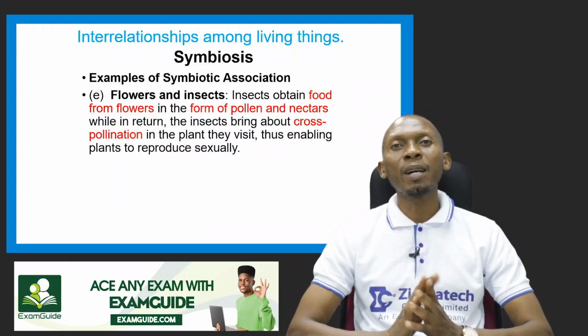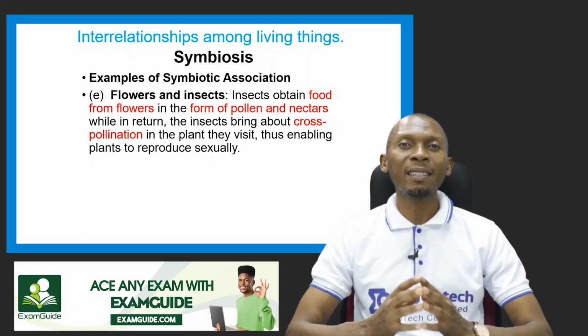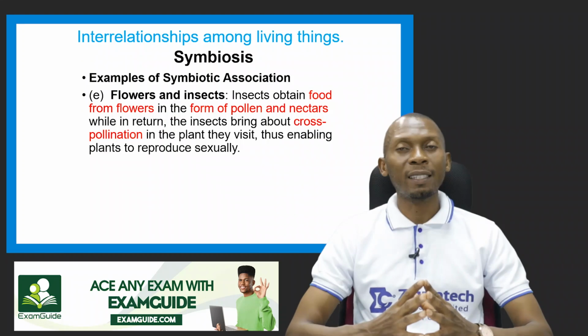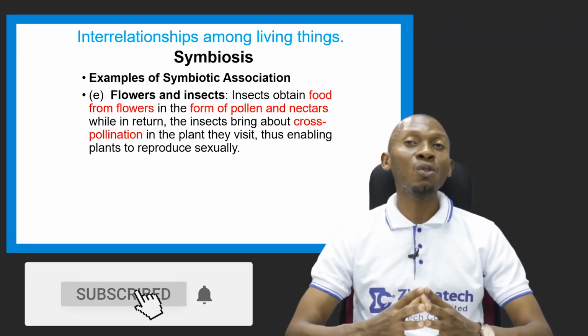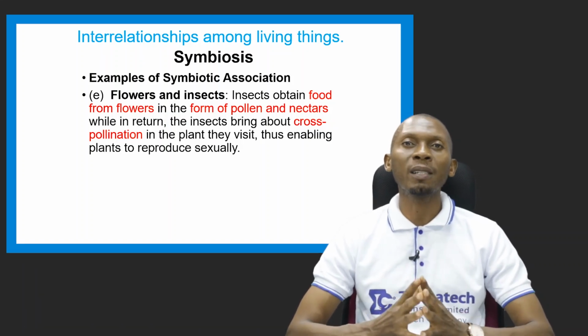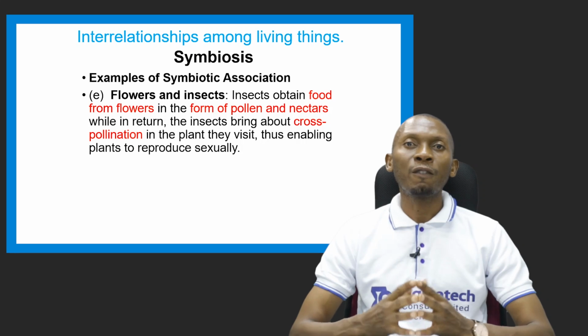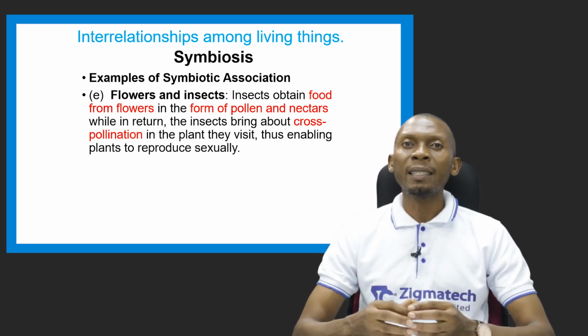We have another symbiotic association occurring between flowers and insects. Now, when we talk about flowers and insects, what comes to mind is pollination. So insects do obtain food from flowers, which is nectar, a sweet sugary substance, in the form of pollen and nectar, which these insects feed on.